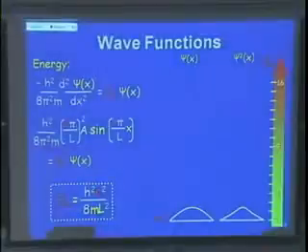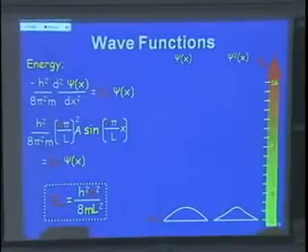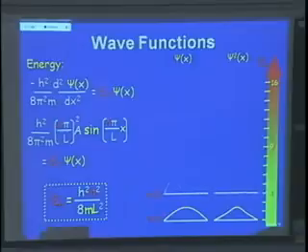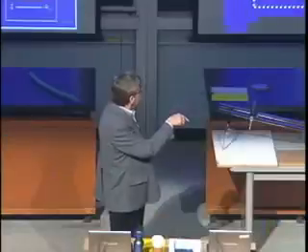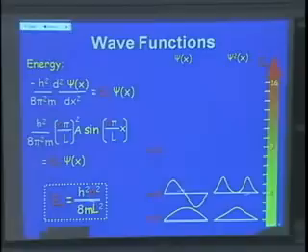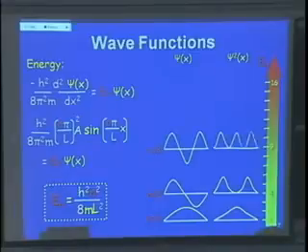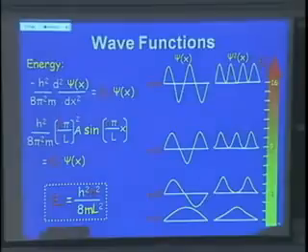Okay, fine. So the next higher energy that electron can have would be n equals 2. That would be a full wavelength. Okay, and if I square it, it would look something like this. And for n equals 2, it should be 4 times that constant here. All right. Now we have n equals 3. So what would that be? How many times the constant? What's n? n equals 3. n squared is what? 9. So it should be 9 times that constant. So that would be 1.5 wavelengths. And the probability would look like this. And now we have n equals 4, and we can go on and on and on. 4 would be 16 then, as you see here. And this would be the wave function, and this would be the probability of finding that electron in that wave function, in space.